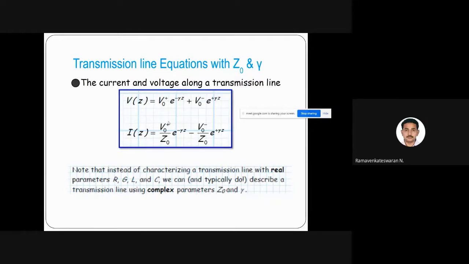So for any point of the transmission line, if we want to find out voltage and current, Z is now the distance: 100 feet or 200 feet or 100 meters, 200 kilometers. You can imagine it. The length can be as small as from a function generator to the circuits, or it can be from one country to another country. Practically, it is there. You can see how the internet is connected.